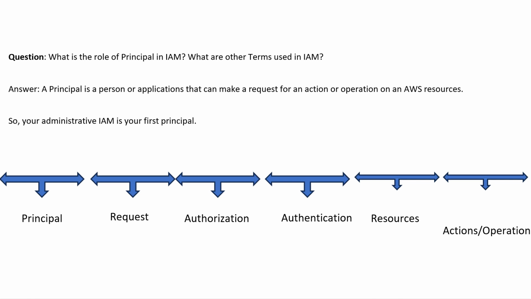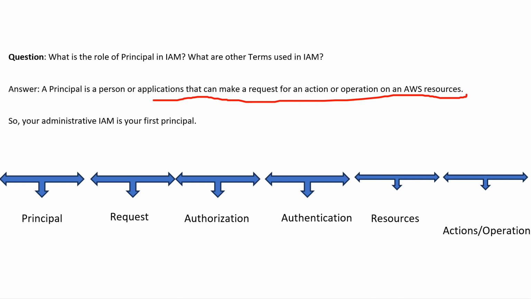What is the role of principal in IAM? What are the other terms used in IAM? So guys, first we need to understand what a principal is in IAM. A principal is a person or application that makes a request for an action or operation on AWS resources.